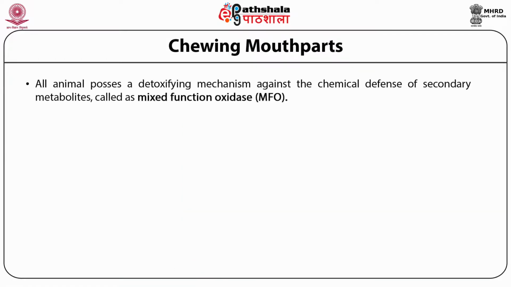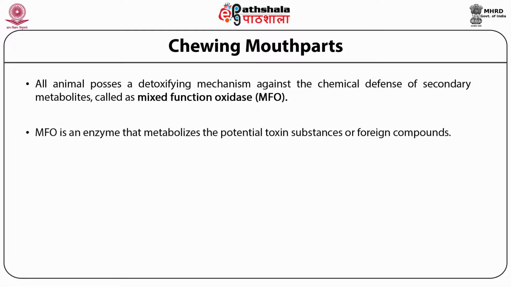All animals possess a detoxifying mechanism against the chemical defense of secondary metabolites called mixed function oxidase, MFO. MFO is an enzyme that metabolizes the potential toxin substances of foreign compounds.